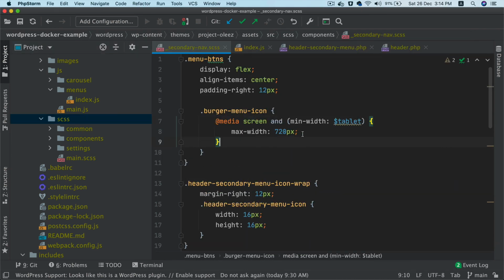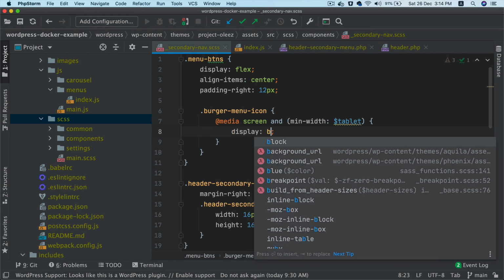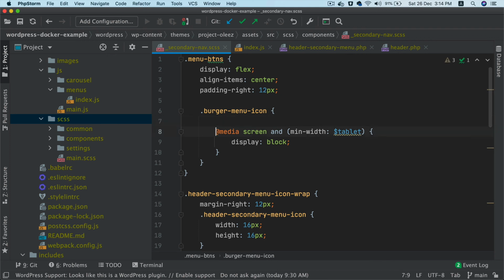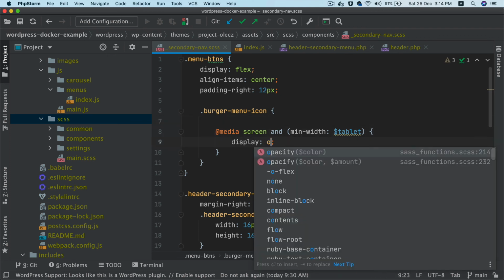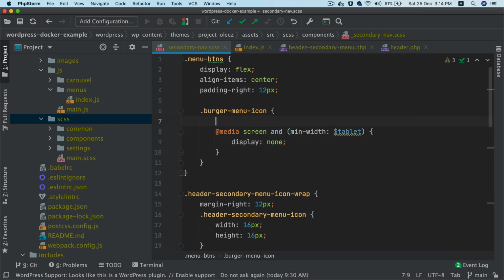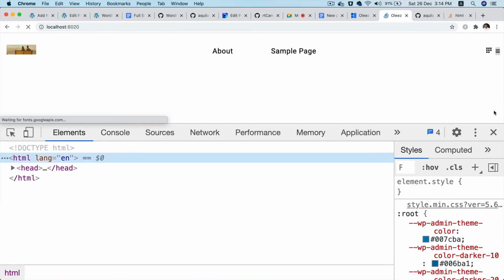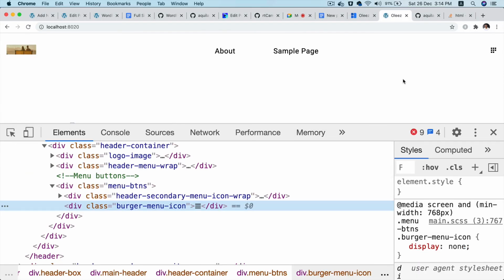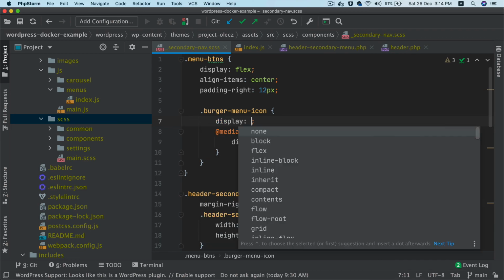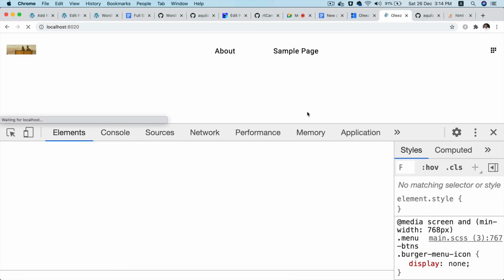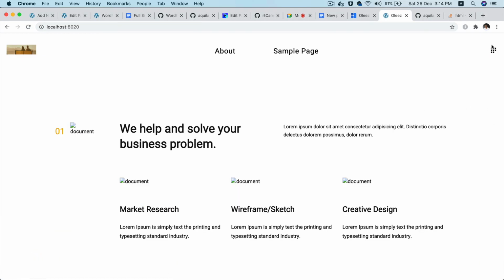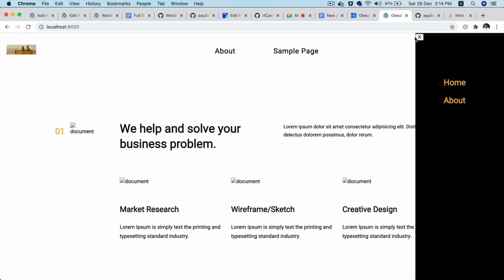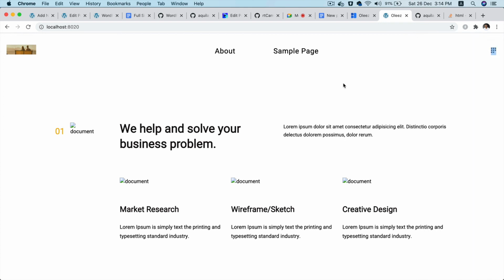and I'll put it over here, and then I'll say display block, but otherwise, sorry, display none. Because I don't want it to be shown when it's larger than the tablet screen. So now it's visible, otherwise it should be display block, which means on mobile it should be visible. Okay, so there you go. Cool. So I think we've got everything we need.